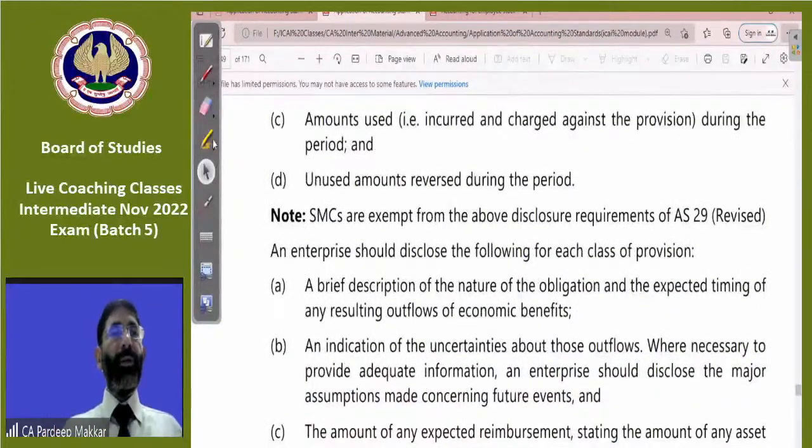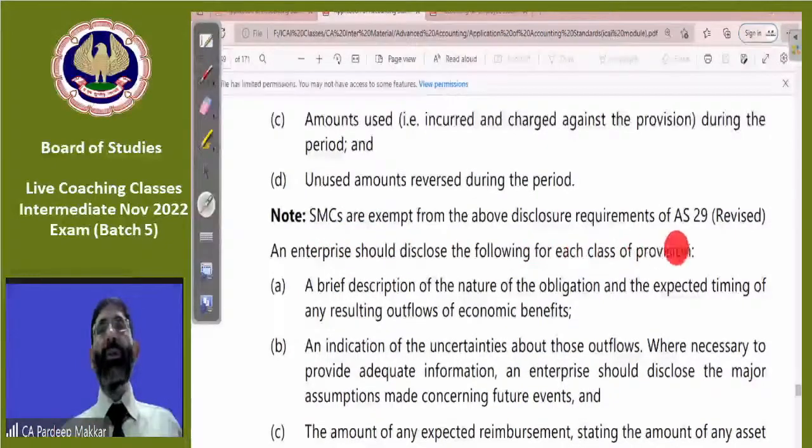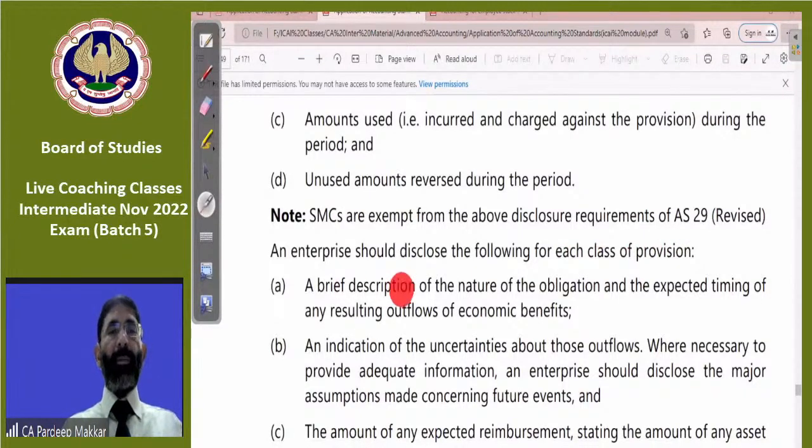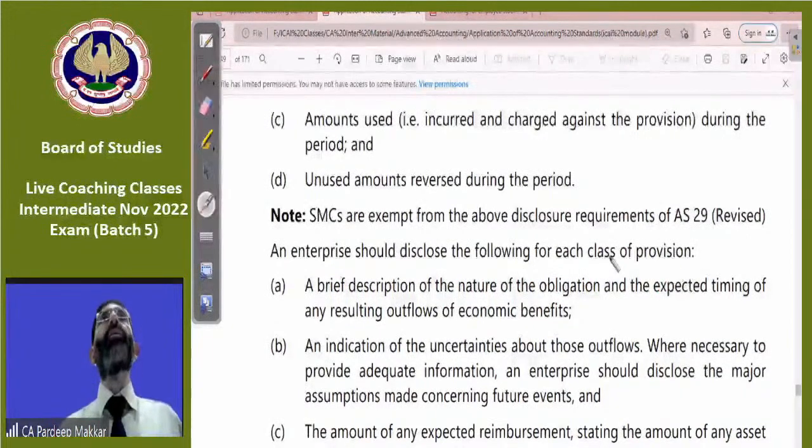Very good point. Keep in mind, SMCs, small and medium enterprises, are exempt from the above disclosure requirement. This is for big companies only. An enterprise should disclose the following for each class of provision. Again, same thing.